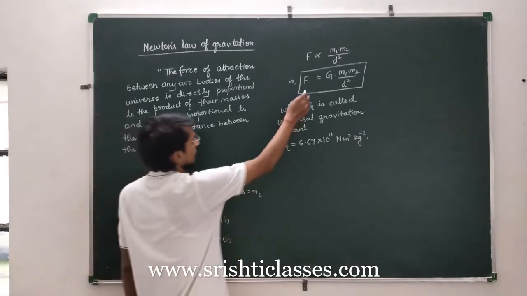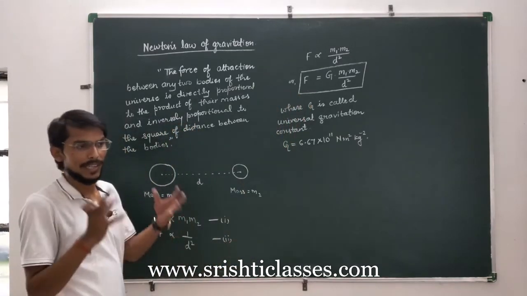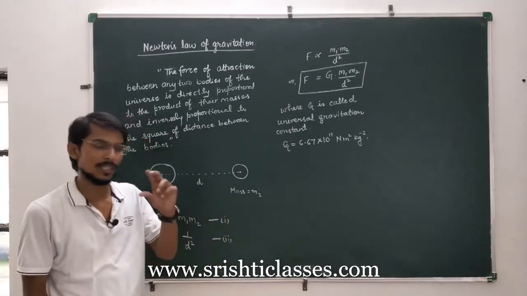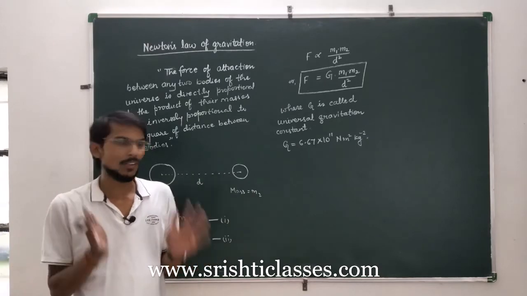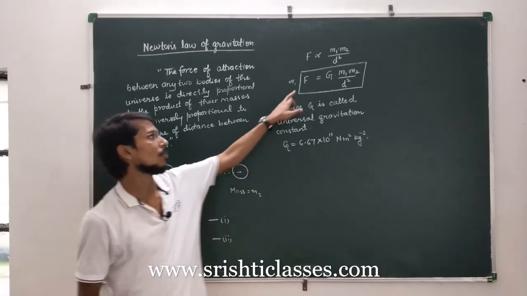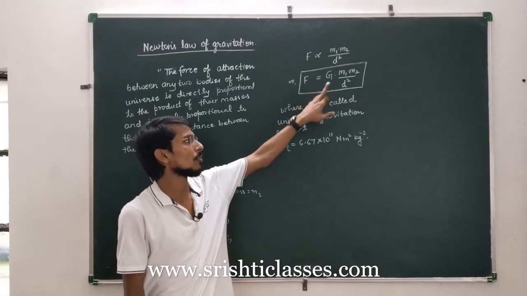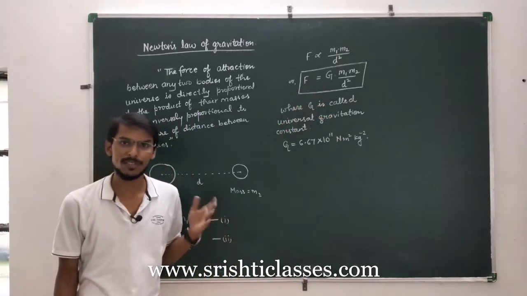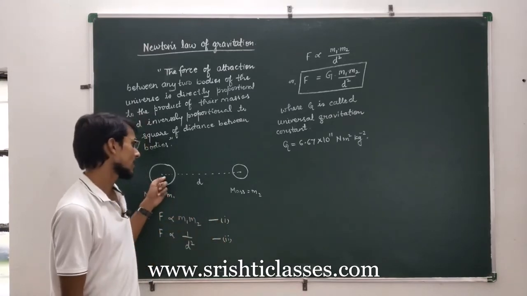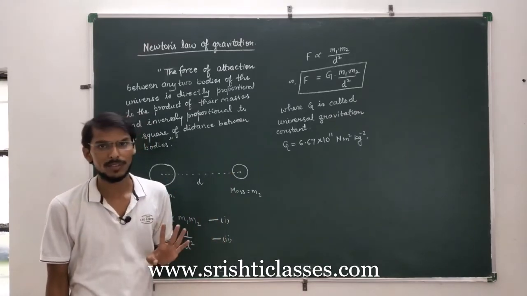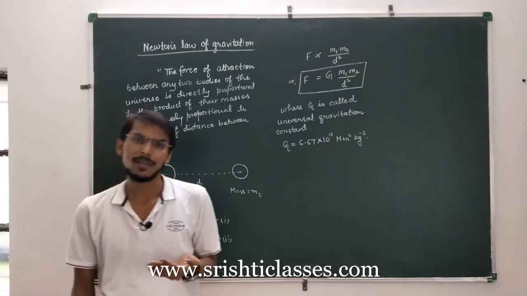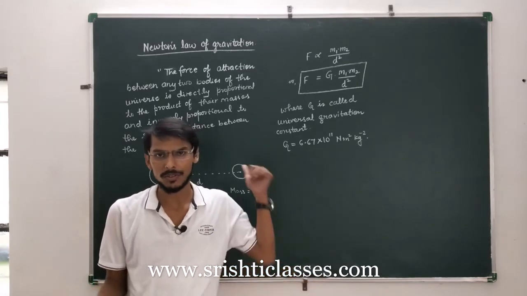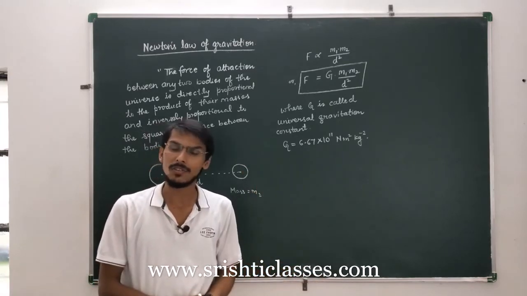Now, this is the expression for gravitational force between any two bodies of the universe. It does not matter whether the body is small or large. The magnitude of force will be according to this formula, that is F is equal to G m1 into m2 by d square. m1 is the mass of first body, m2 is the mass of second body, and d is the distance between the centers of the two bodies. So each and every body present in this universe is attracted by one another according to this law. Okay, and this law is universal in application.